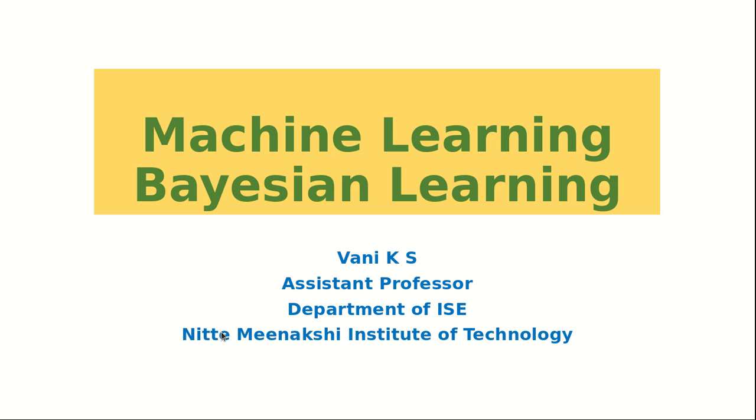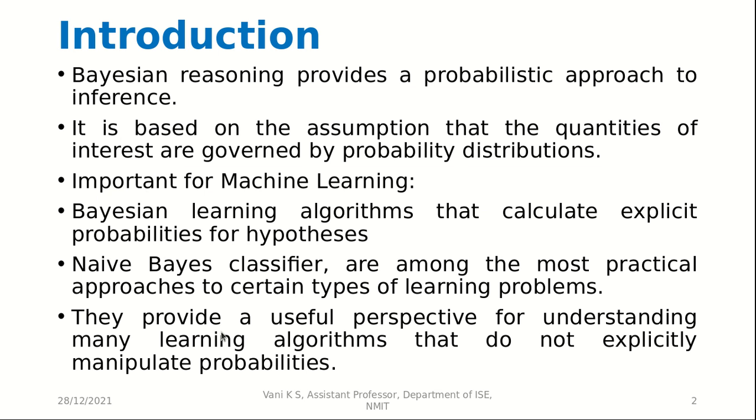Bayesian learning. Bayesian reasoning provides a probabilistic approach to inference. It is based on the assumption that the quantities of interest are governed by probability distributions. Why is Bayesian learning important for machine learning?